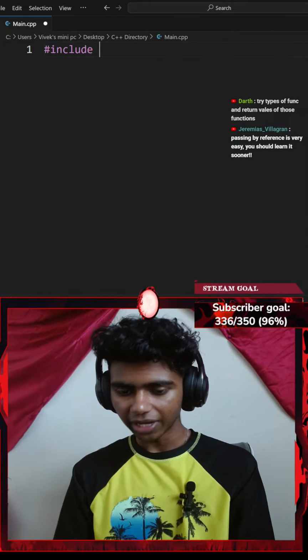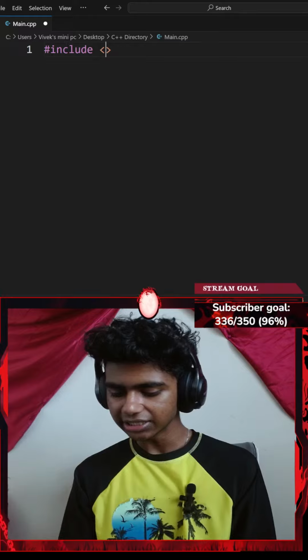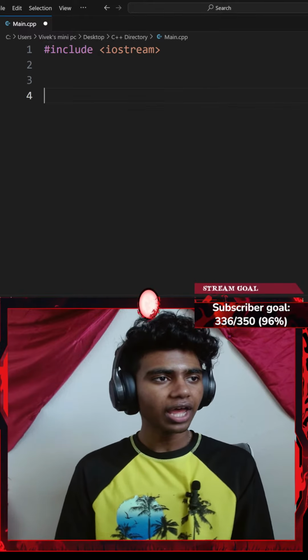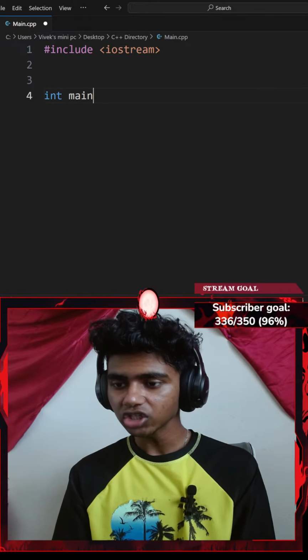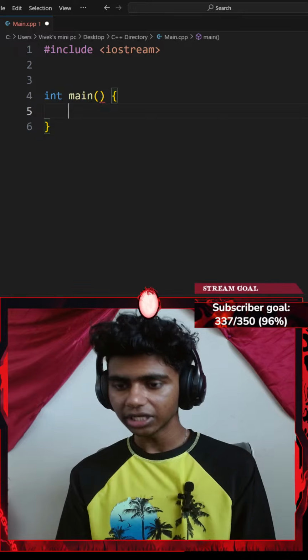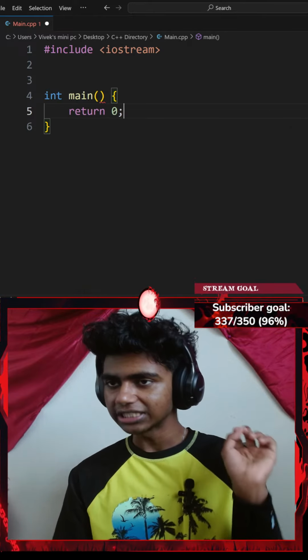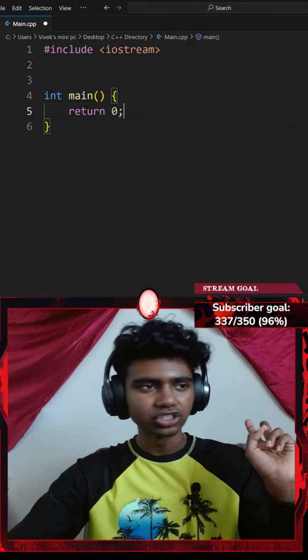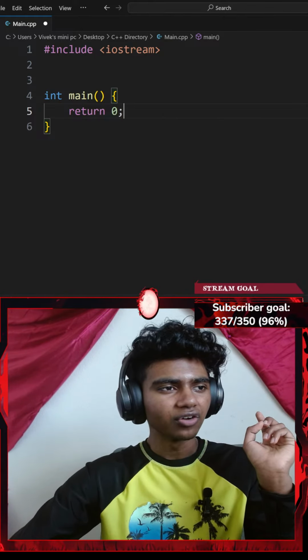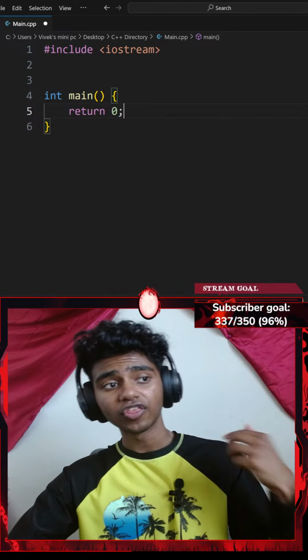Let me start off by including a pair of angle brackets. I want to include iostream. And then let me go ahead and typecast my main function to be an integer. So I'll go with int main, then a pair of curly braces, and return 0 for the time being as a placeholder. Okay, next up, write a function called welcomeHero that takes no parameters, returns nothing, a void function.